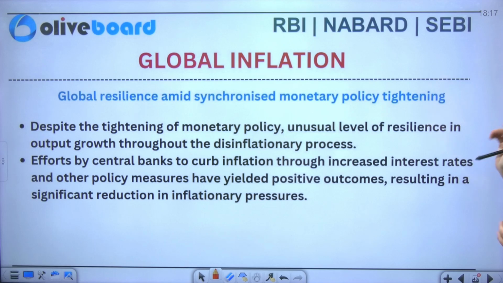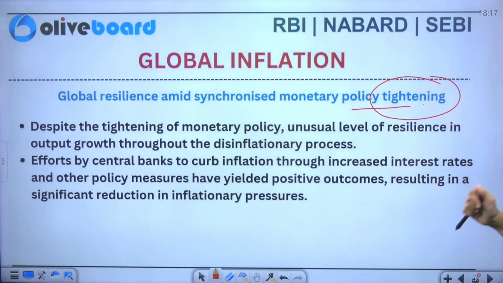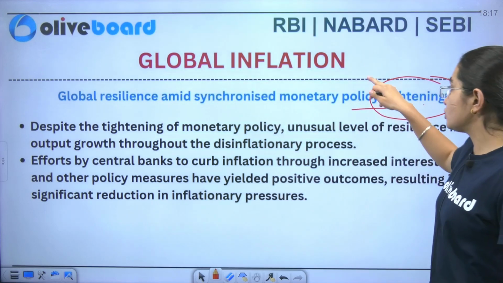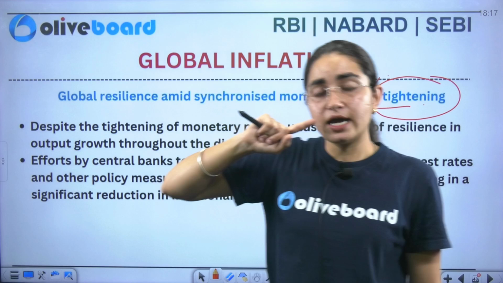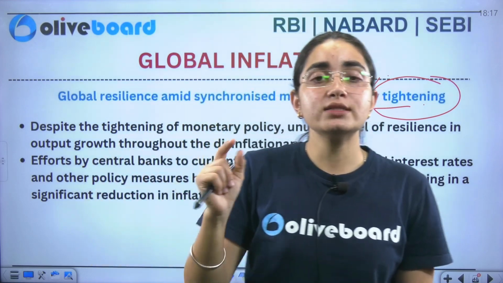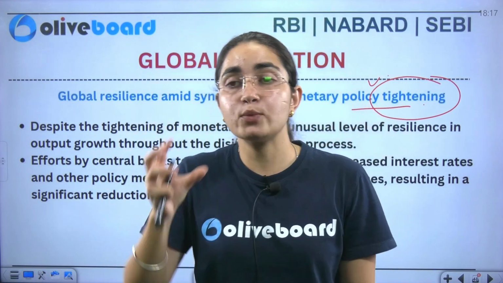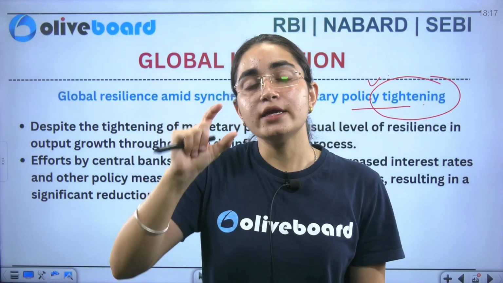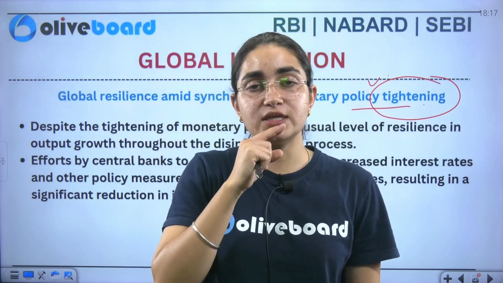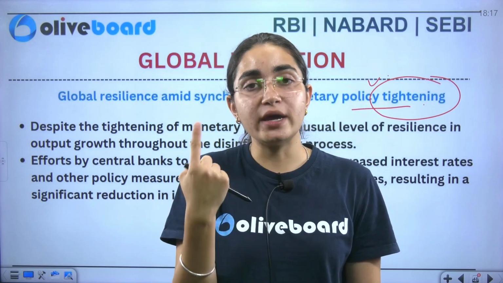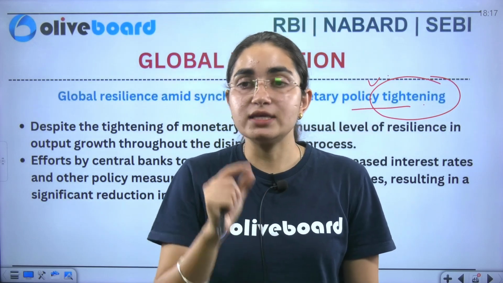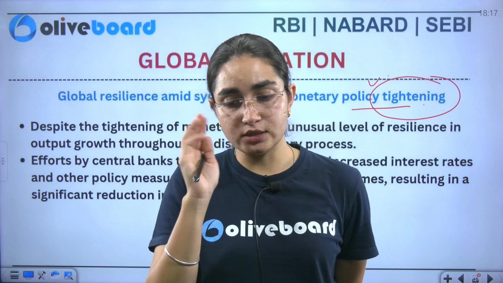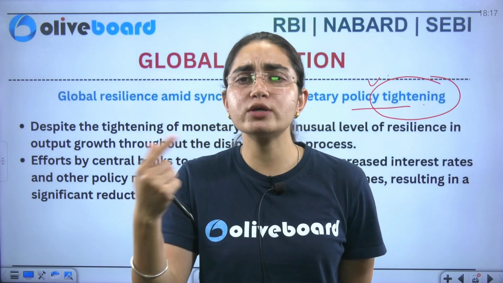Now this is the first section, wherein we'll talk about the global resilience amid synchronized monetary policy tightening. Specifically, monetary policy tightening means that the RBI is increasing the interest rate so that we can decrease the money supply in an economy. That is how the RBI ensures that the supply of money in an economy is controlled, because if an excess amount of money is circulating in an economy, that also creates a problem.